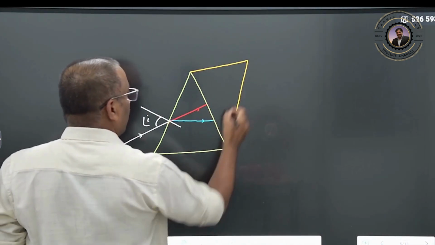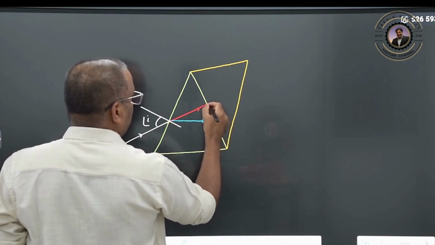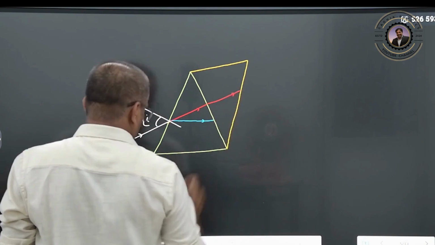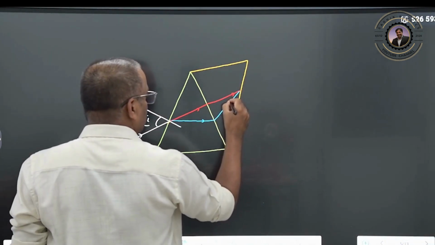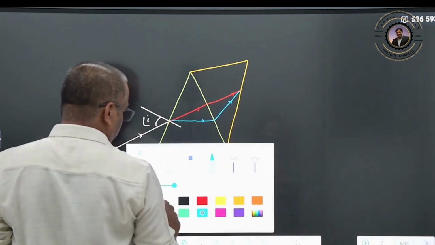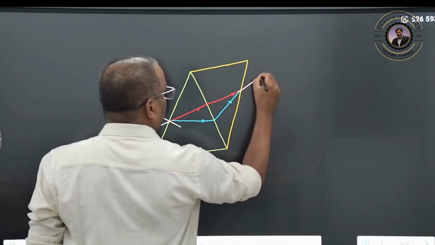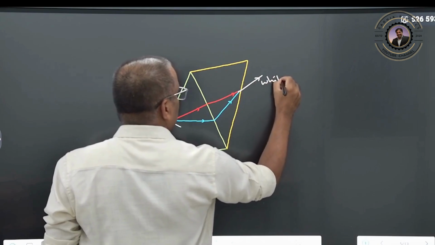Now when the light falls here, it goes like this, and again it comes back together, so it is white light.